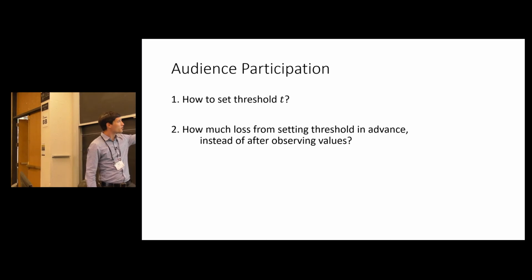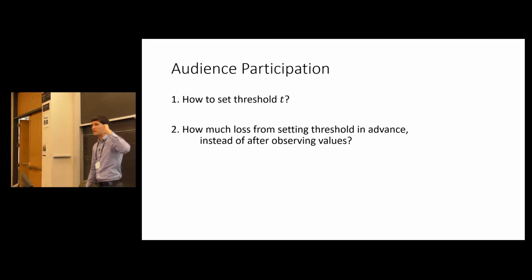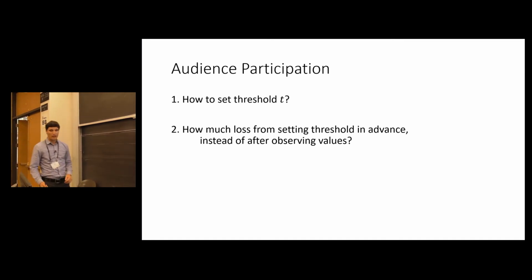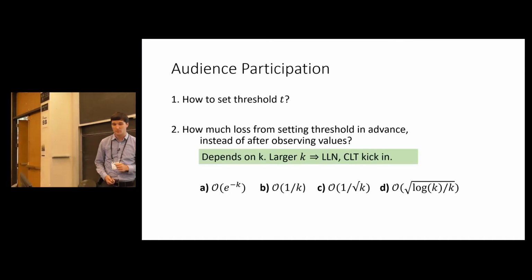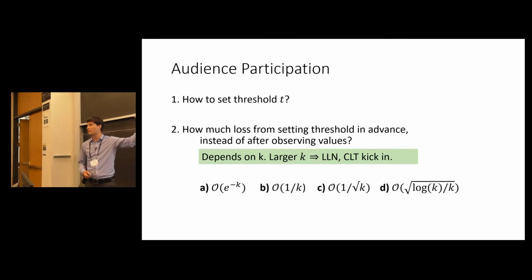OK, the other question is, how much loss do we actually experience from the fact that we have to set this threshold in advance? Obviously, if we could see all the values, we could pick a threshold that perfectly picks out the k best people. So we want to know how much loss could we experience. And the answer, of course, is going to depend on k, the number of people we can accept.